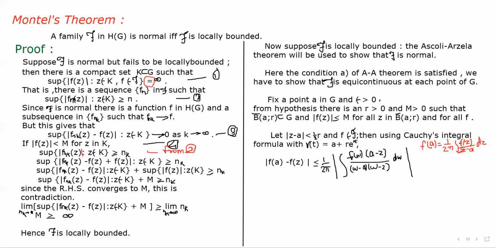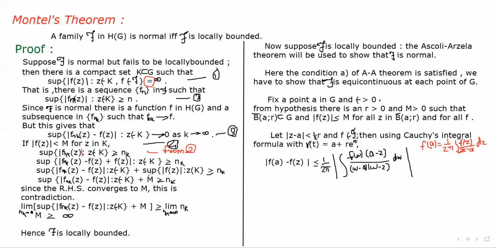Here we add and subtract f of z inside the mod and apply the triangle inequality. Then we get the supremum of mod of fnk of z minus f of z plus the supremum of mod of f of z is greater than or equal to nk. Then we get the supremum of mod of fnk of z minus f of z plus m.